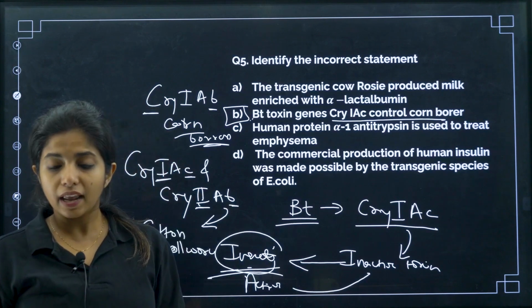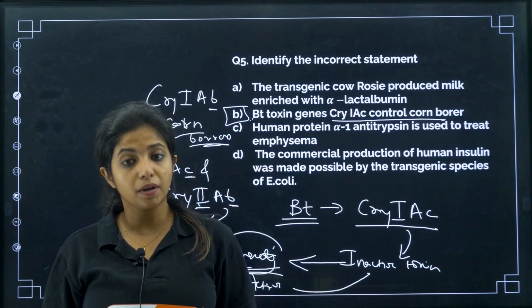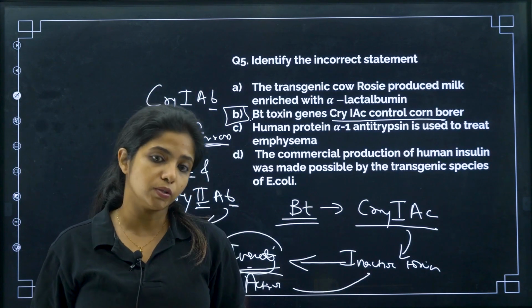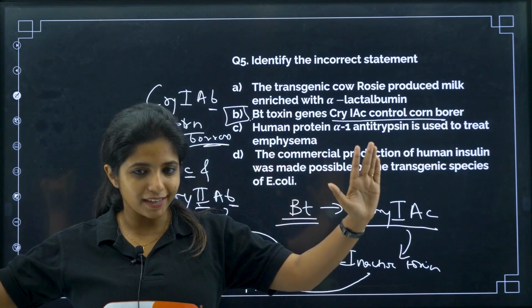Now human protein alpha-1 antitrypsin is used to treat emphysema. That is correct. The commercial production of human insulin was possible by transgenic species of E. coli. That is also correct. Everything we have studied already.